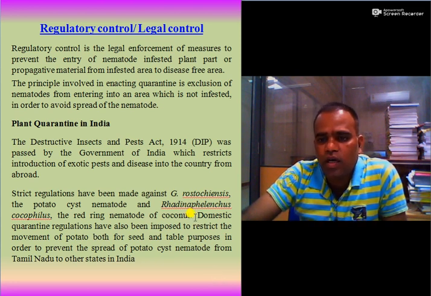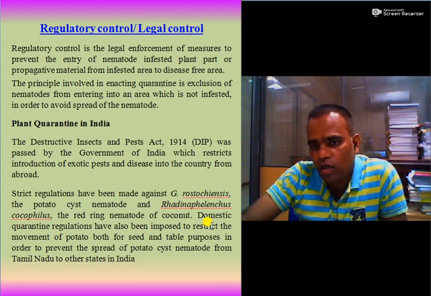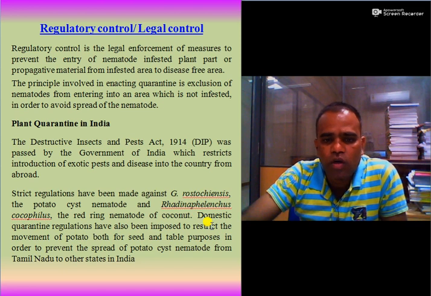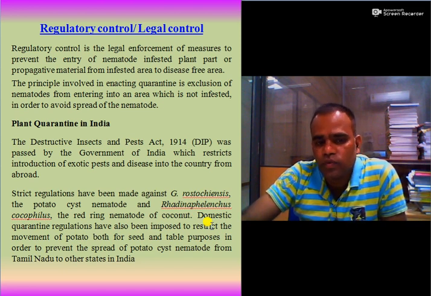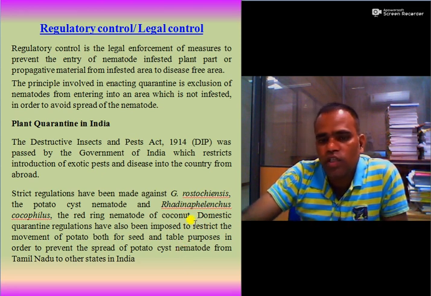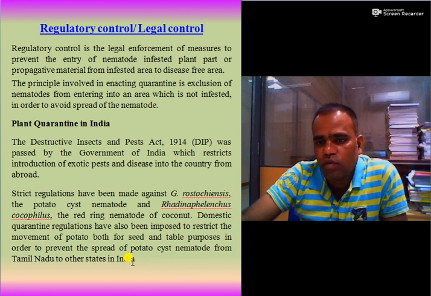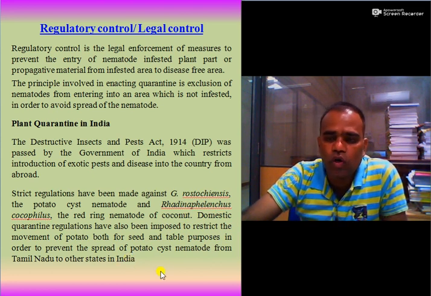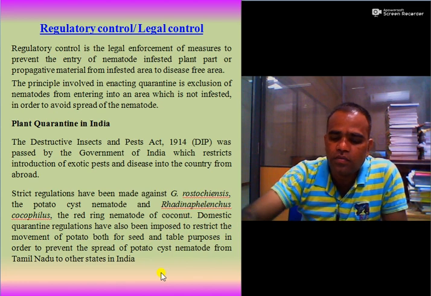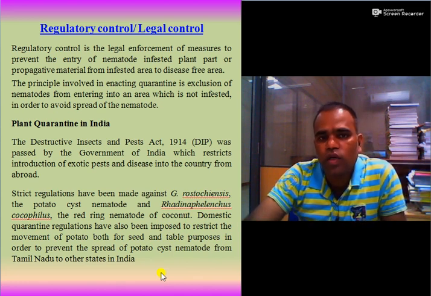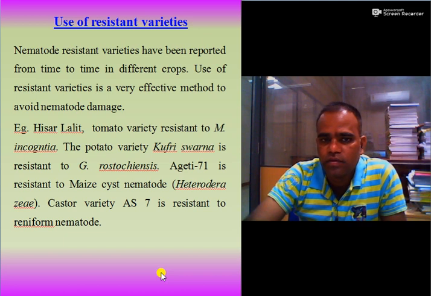In India, domestic quarantine has been imposed to restrict the movement of potato, both for seed purpose and table purpose, from Tamil Nadu in order to prevent the spread of potato cyst nematode. So dear students, you must keep in mind domestic quarantine for the potato cyst nematode or golden nematode. So this is all about regulatory control or legal control.